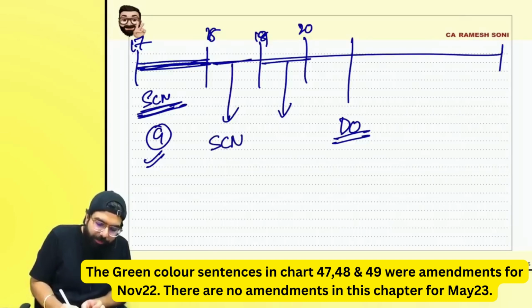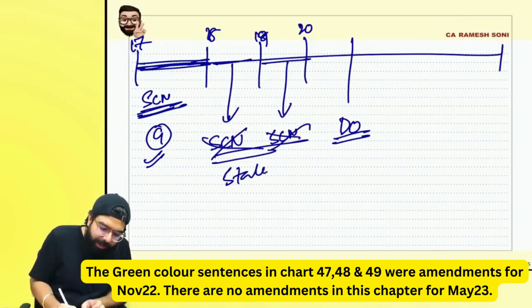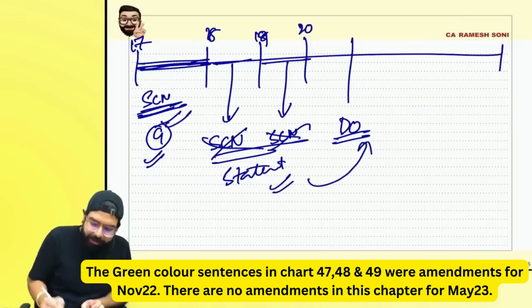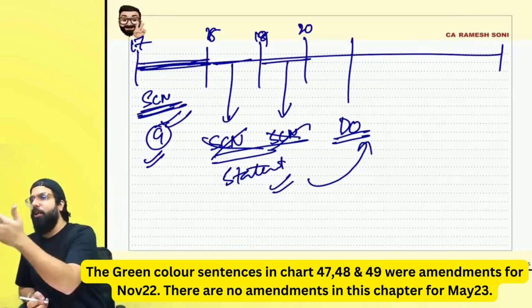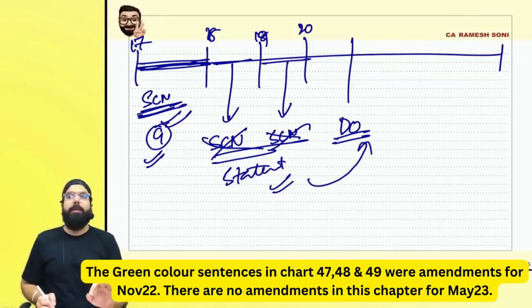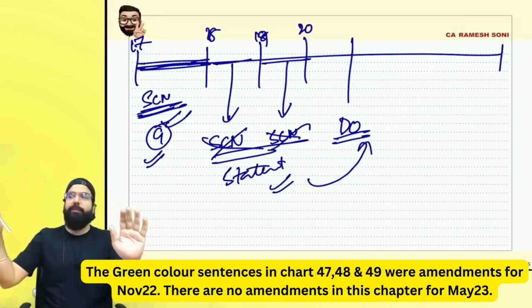For those years, he doesn't have to give a show cause notice. He can give a statement, and then join this show cause notice and statement and raise the demand order. Are we clear, everyone? Always remember one thing, a show cause notice has to be there for a demand order.